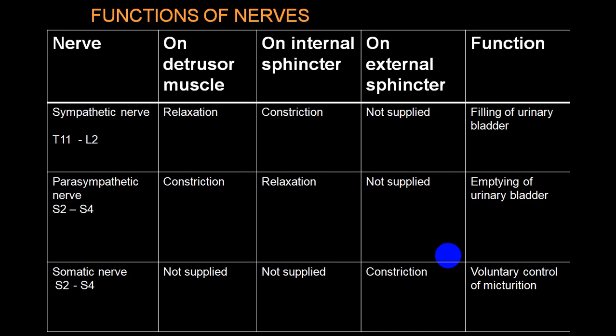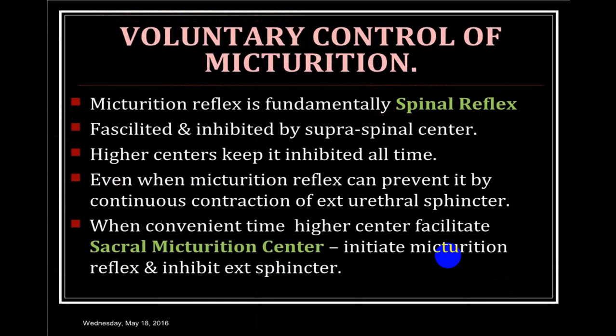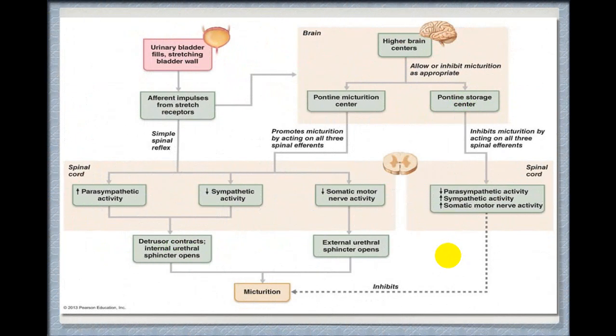While somatic nerve supply does not supply detrusor muscle, does not supply internal sphincter, so it has got no action, but it will give rise to constriction of external sphincter and will help in control of micturition. We call it a voluntary control of micturition. So during voluntary micturition, somatic nerve will be inhibited and will give rise to relaxation of external sphincter, and voluntary micturition will be enhanced. So this is a voluntary control, and this diagram shows you the action of different systems over the bladder.